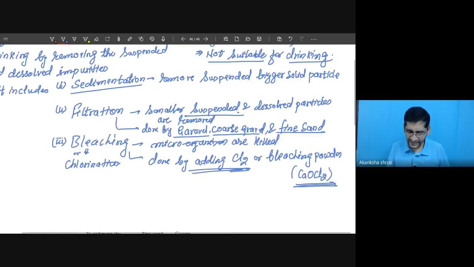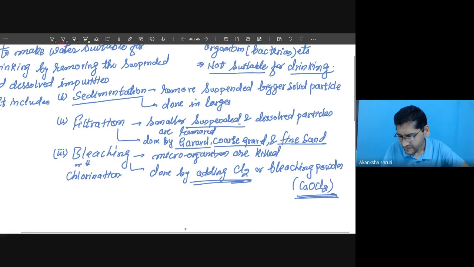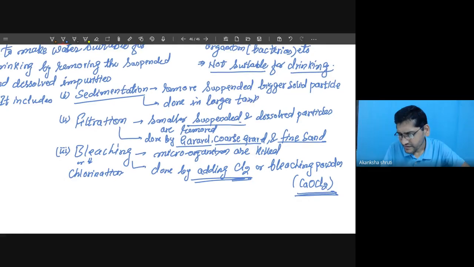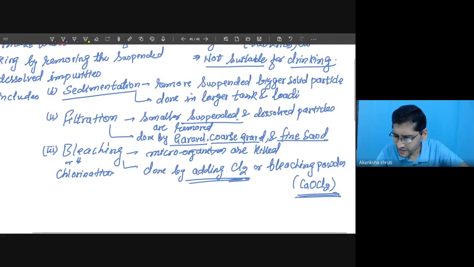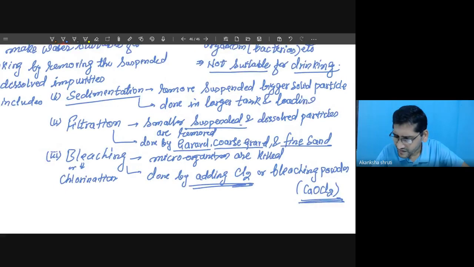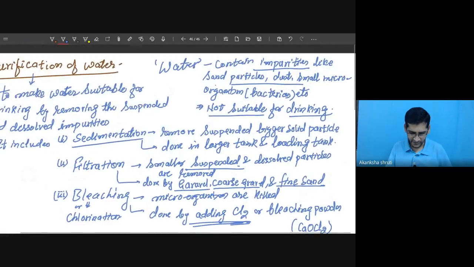And this sedimentation is done in a larger tank and the loading tank. So these are the three steps that are used in purification of water.